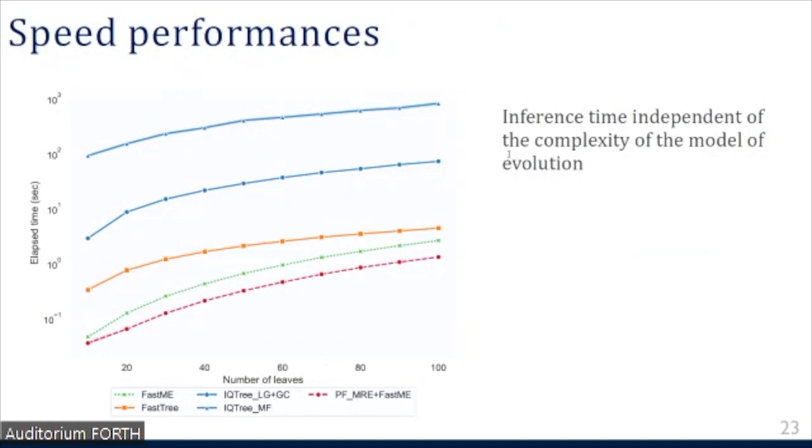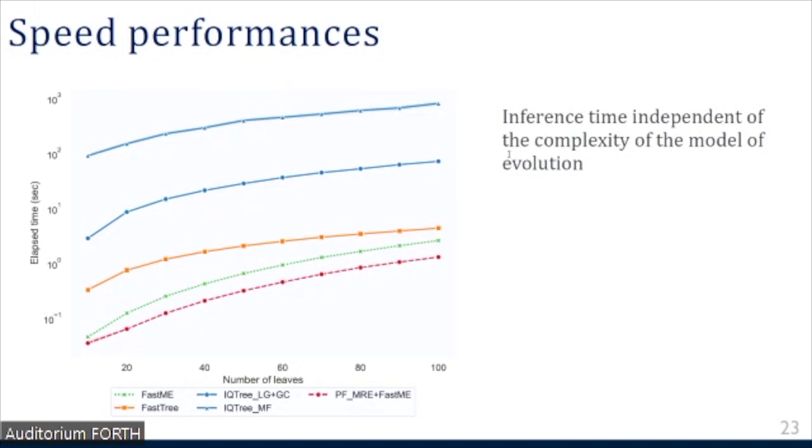And in terms of speed, well, this was mentioned before. Of course, there is a choice to be made. Training these networks can be computationally costly, but as I mentioned, once it has been done once on a specific model of evolution, it can be fine-tuned on another one at a smaller cost. And also this can be done once, and then during inference, the method is actually very fast in terms of performance.